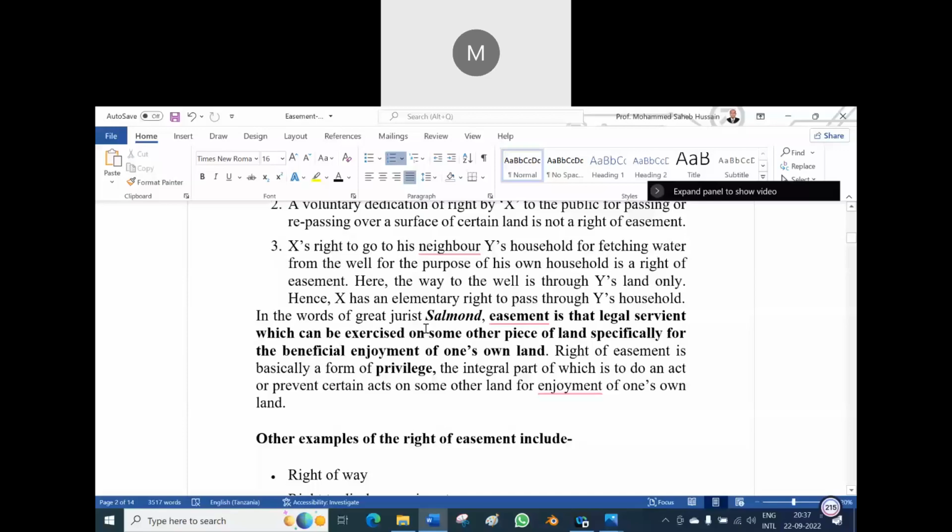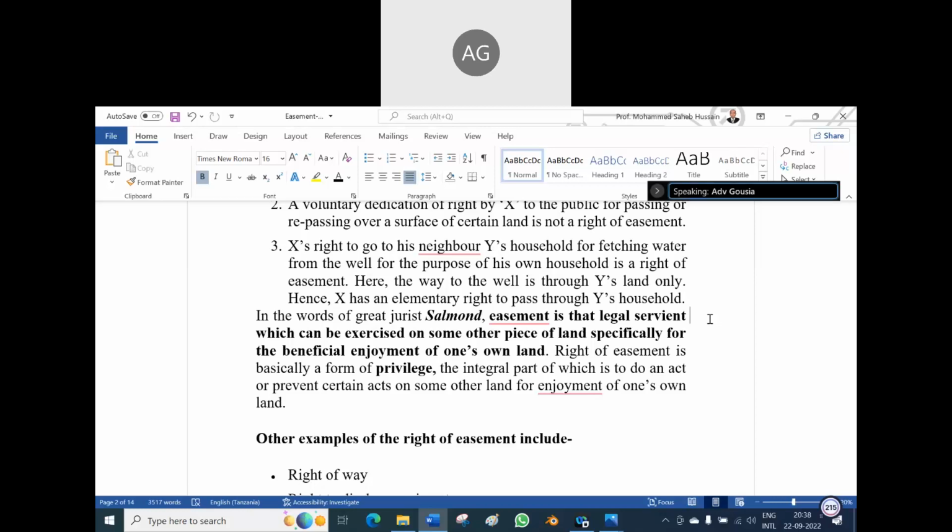In the words of the great jurist Salmond, who is Salmond? What is the Salmond theory in the law of tort? Salmond says torts are finite. If you know it, you tell me. If you don't know it, don't waste the time, say pass on. You passed, I don't know.